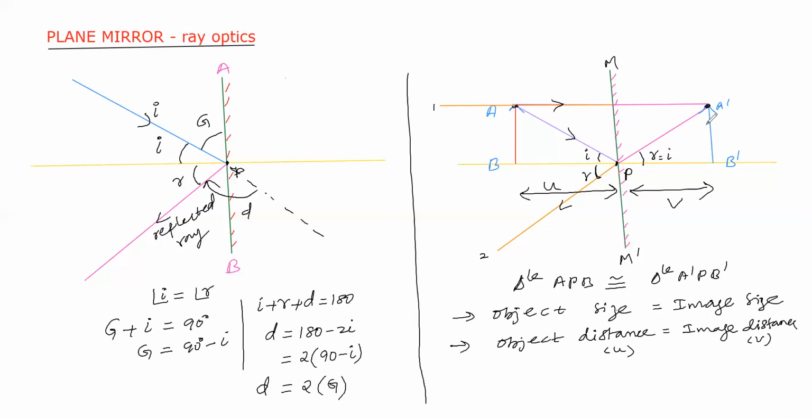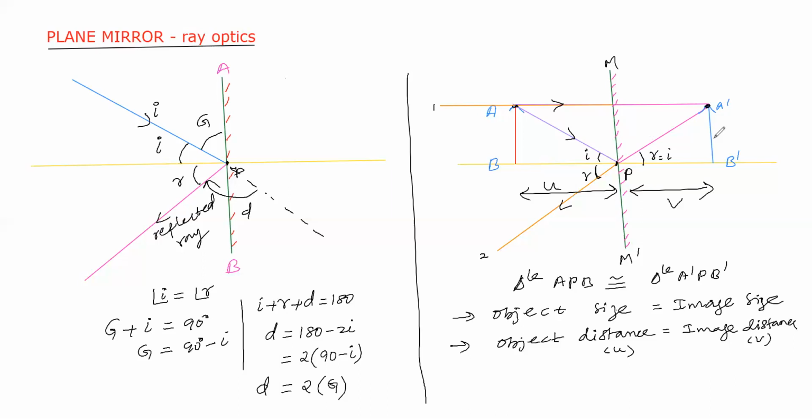So what are the characteristics of the image formed by the plane mirror? Object size equal to image size and object distance equal to image distance, and image is erect, virtual, image formed behind the mirror, and image is laterally inverted. These are the characteristics of the image formed by the plane mirror.